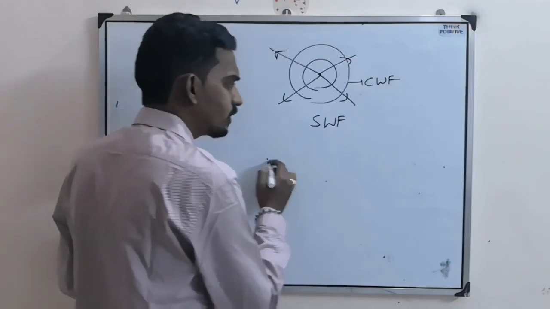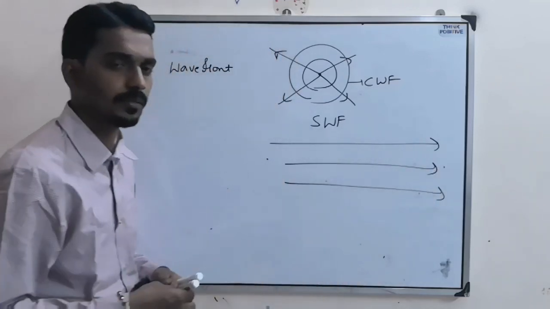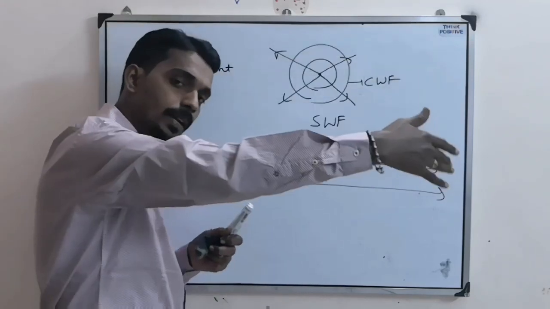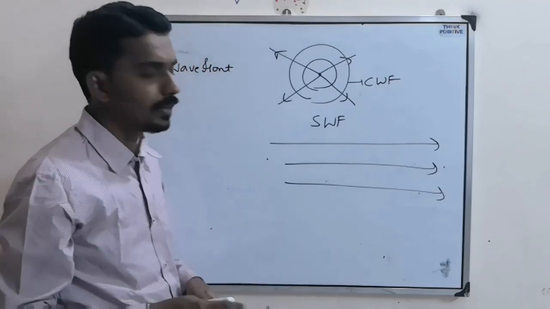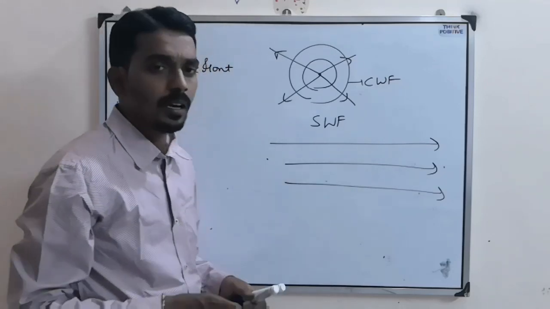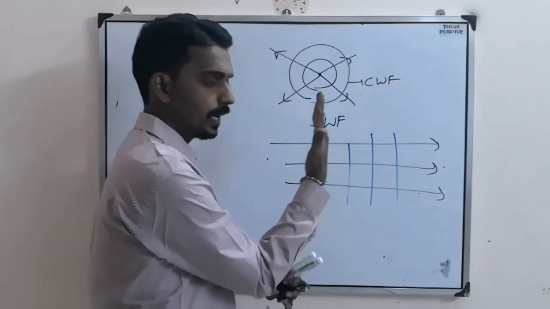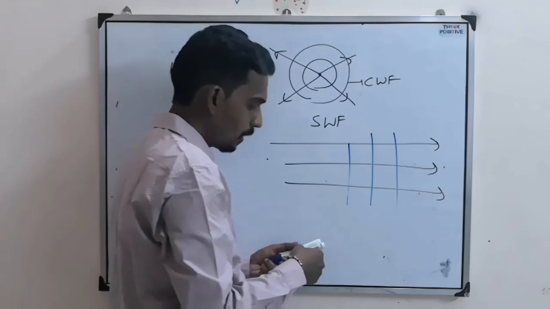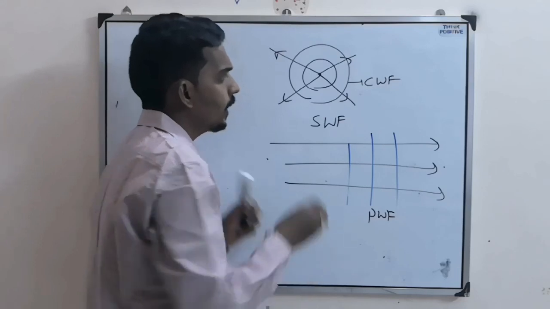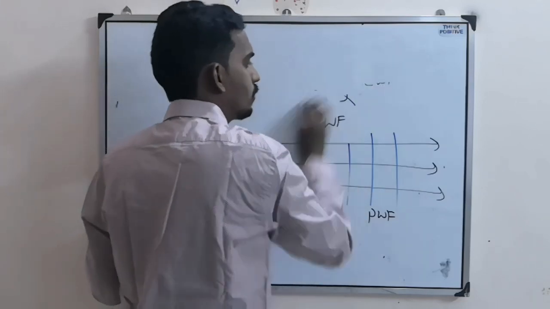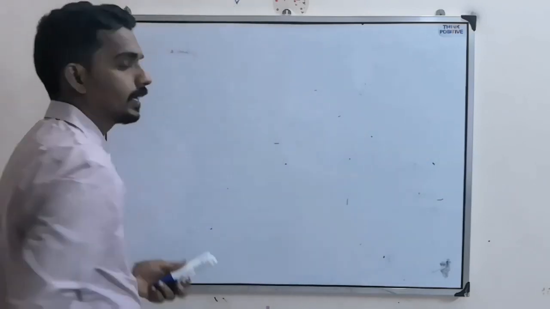So for a point source you can get a circular wavefront or a spherical wavefront. Or for a point source at a very far distance, at infinite separation, the rays appear to come parallel to each other. If you take the perpendicular at any position, it is like a plane surface, so we call it a plane wavefront. So for a point source there are three types: circular, spherical and plane wavefronts.